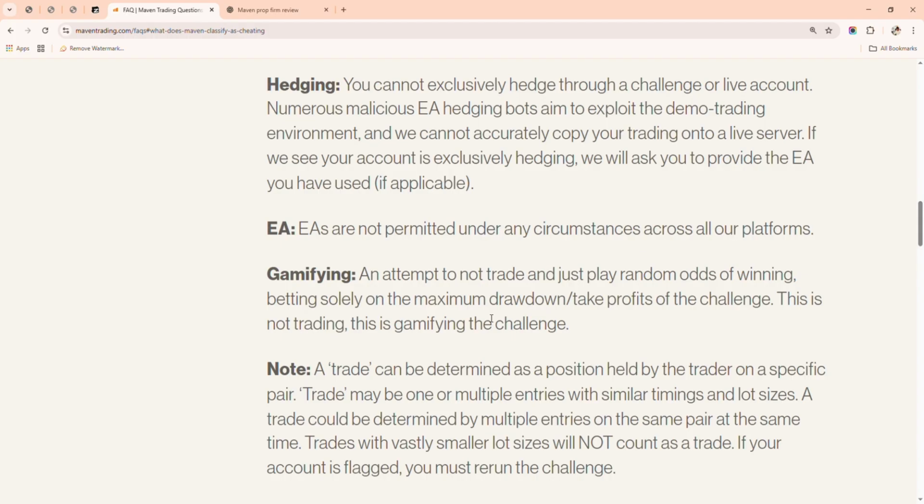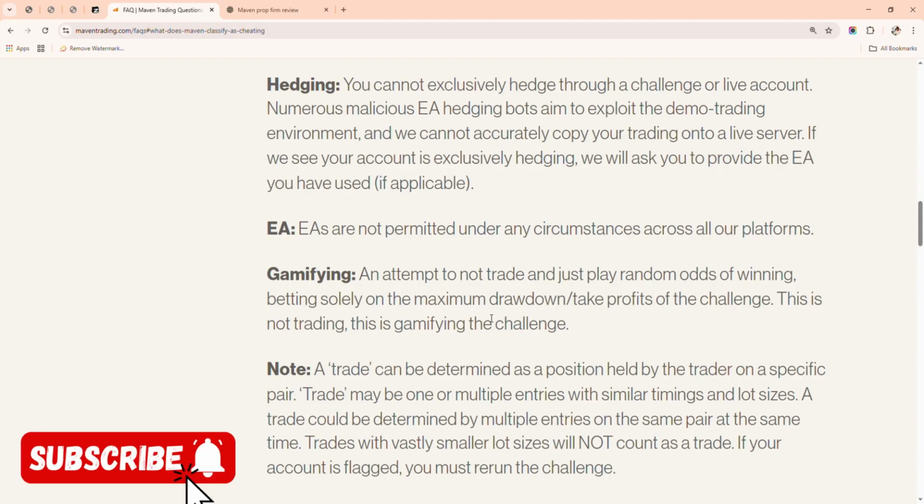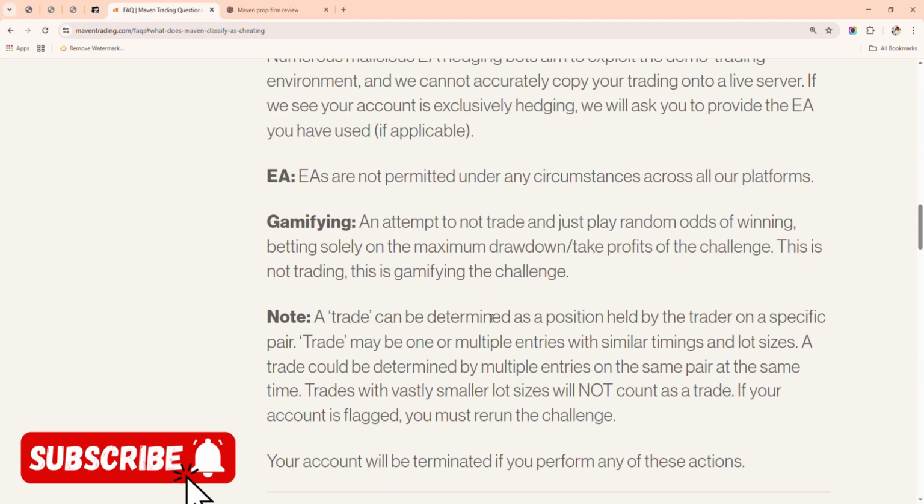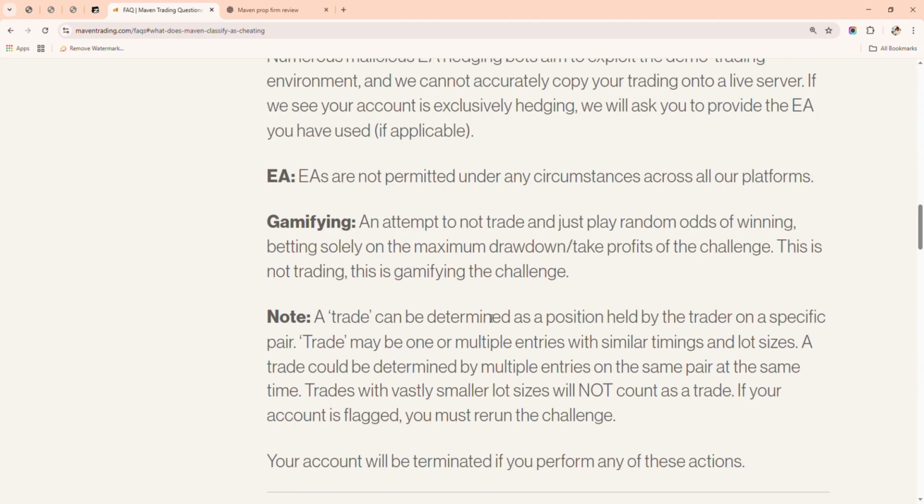Just note that. And EAs are not permitted under any circumstance across all our platforms. Basically bots, people use bots. I suggest you learn how to trade and stay away from bots. And then gamifying: an attempt to not trade and just play random shots at winning. You just open the chart, say, oh, I think this candlestick will go up, and place a buy. Oh, I think this candlestick will go down, and place a sell. That's strictly against the rules. You have to do your analysis, go in on a trade that you are confident in and hold that trade instead of jumping around the place.